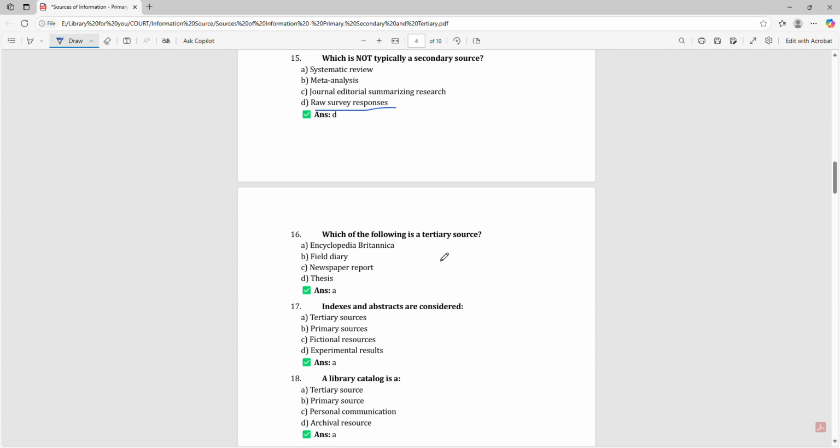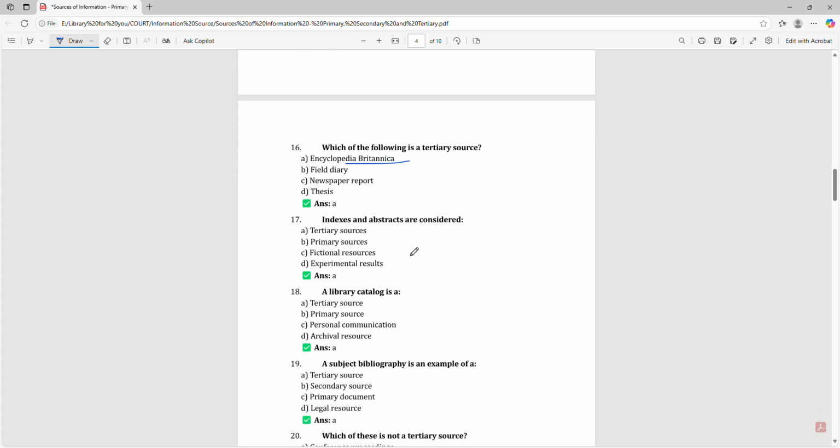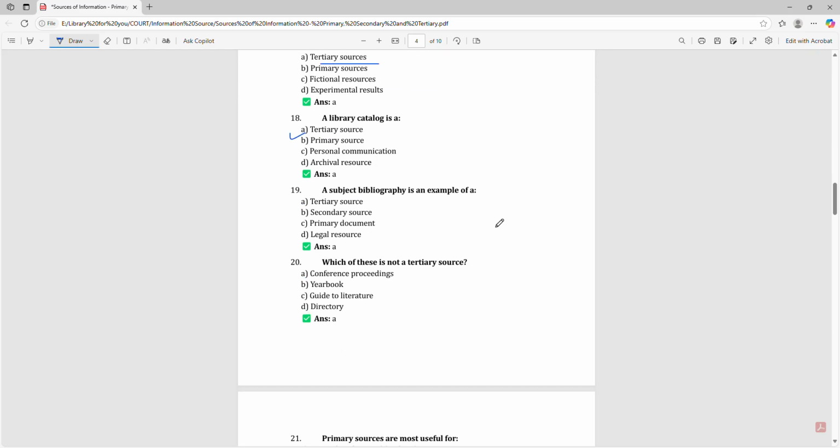Which of the following is a tertiary source? That is Encyclopedia Britannica. Indexing and abstracting are considered tertiary sources. A library catalog is a tertiary source. A subject bibliography is an example of a tertiary source. Which of these is not a tertiary source?